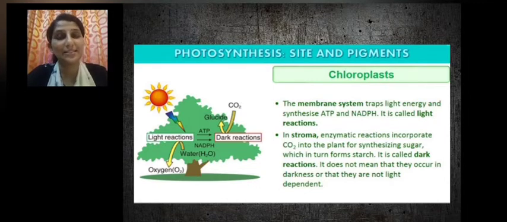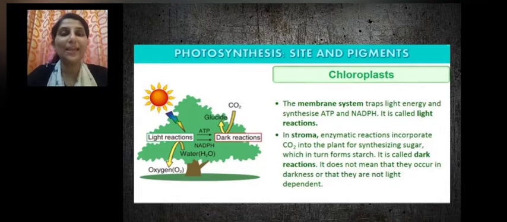This membrane system traps the light energy and converts it into energy-rich compounds, namely ATP and NADPH. What does ATP stand for? We have learned ATP. It is an energy currency. ATP stands for adenosine triphosphate, and NADPH is a new term to you. NADP stands for nicotinamide adenine dinucleotide phosphate, and the reduced form of NADP is NADPH.